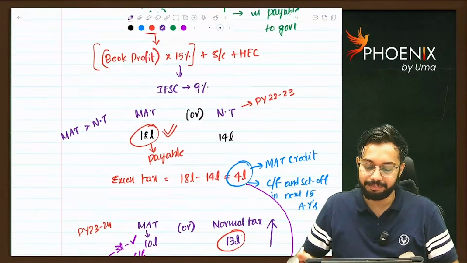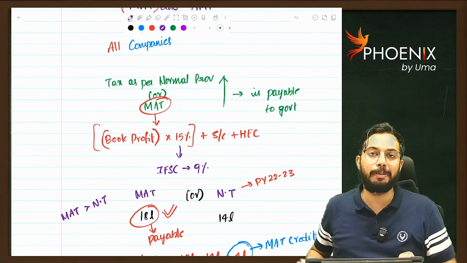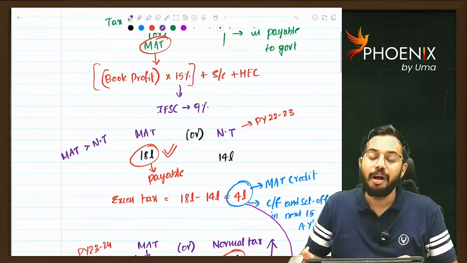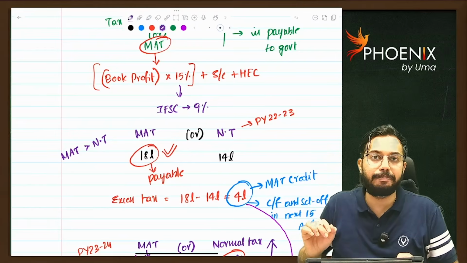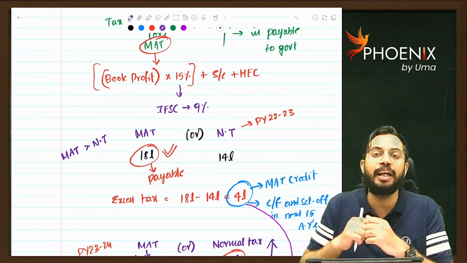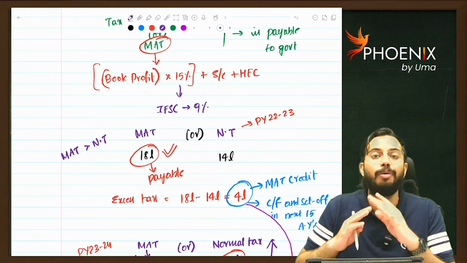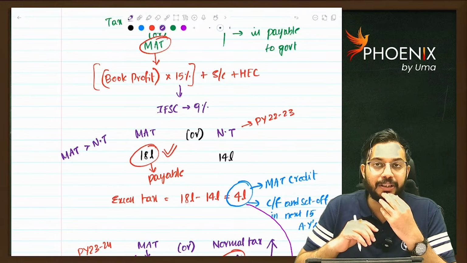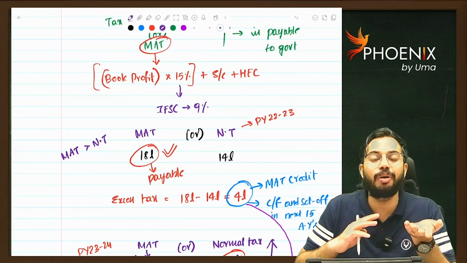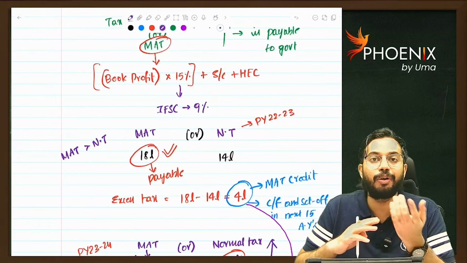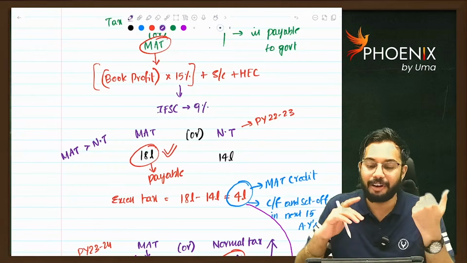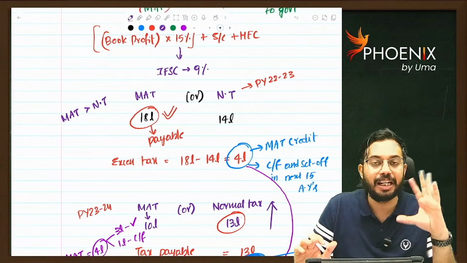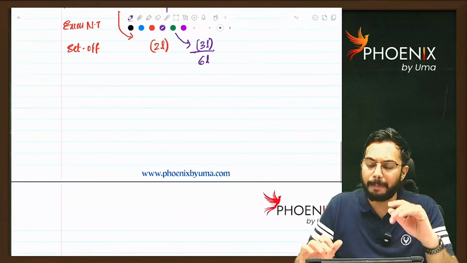What I said: every year, tax as per normal provisions or MAT, whichever is higher, is payable. Am I correct? Now, MAT calculation: book profit into 15% plus applicable surcharge. We have studied in case of domestic company, if total income is more than 1 crore, surcharge rate is 7%, more than 10 crore, surcharge rate is 12%. If it is a foreign company, total income more than 1 crore, surcharge rate is 2%, more than 10 crore, surcharge rate is 5%. We need to apply that surcharge, and health and education cess. And 2-3 small points are there.